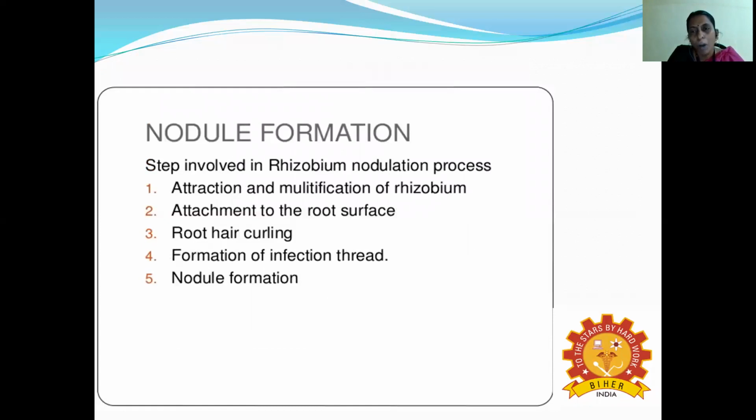What are the steps carried out in root nodule formation in leguminous plants? There are five steps. The first step is attraction and multiplication of the Rhizobium. The second is attachment to the root surface. The third step is root hair curling. The fourth step is the formation of the infection thread. And the fifth step is root nodule formation.